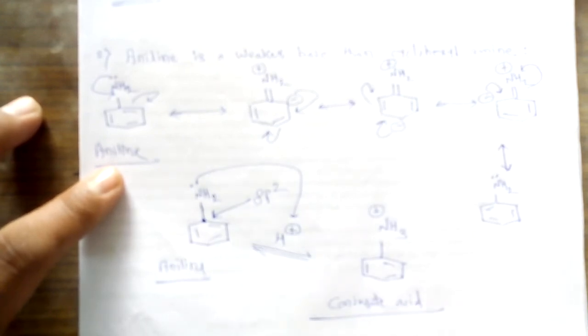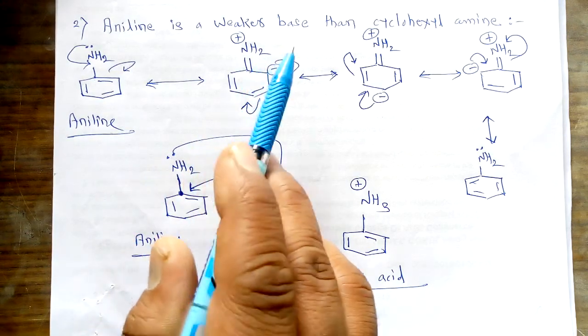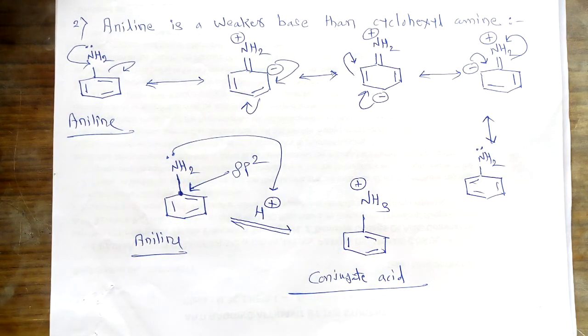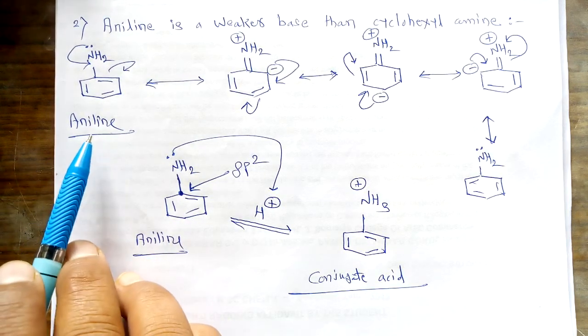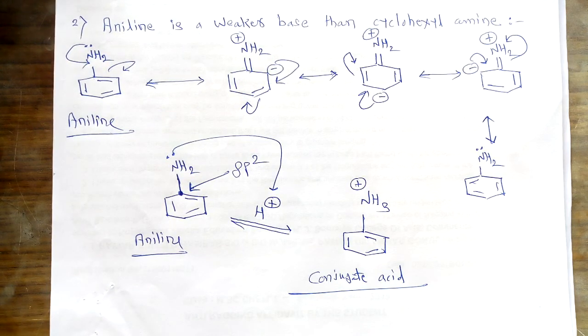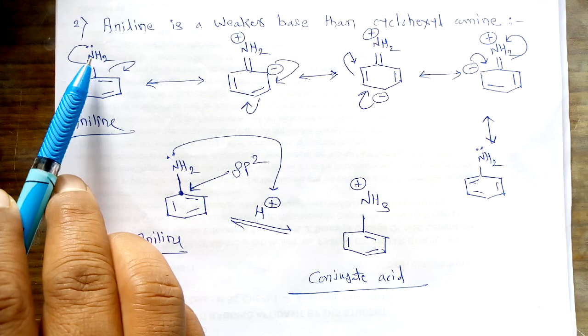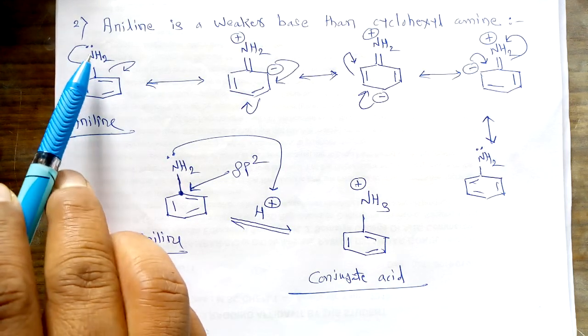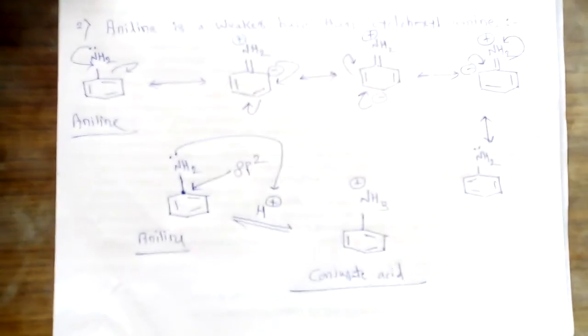Now what we have to consider here is the stability phenomena. Our interest is that this aniline is a weaker base than cyclohexylamine. So first of all, we divide the justification in two steps. First of all, this aniline is a weaker base due to the first justification that the lone pair which is present on this nitrogen is involved in a conjugation or resonance.